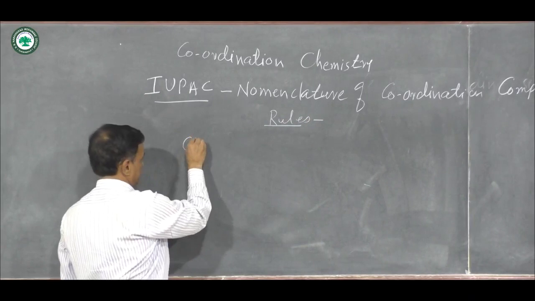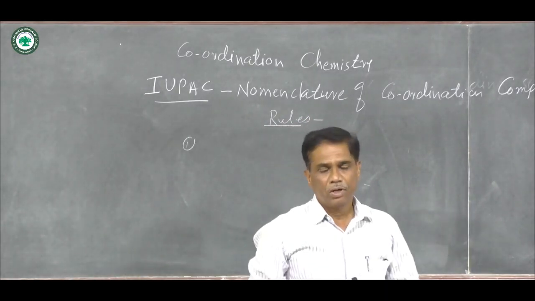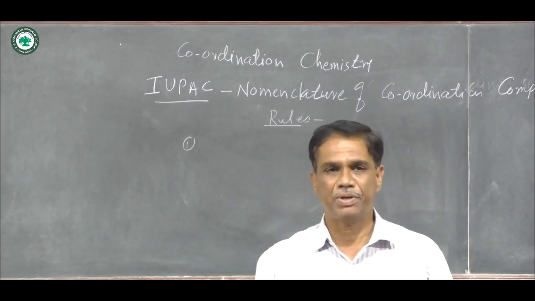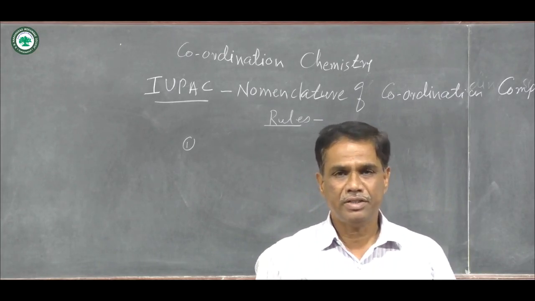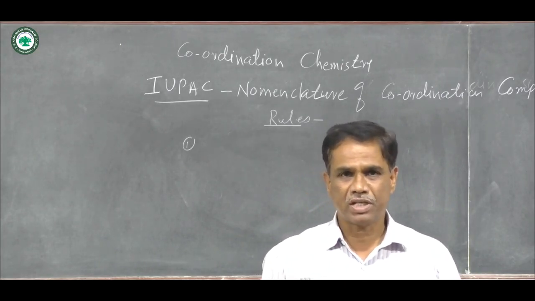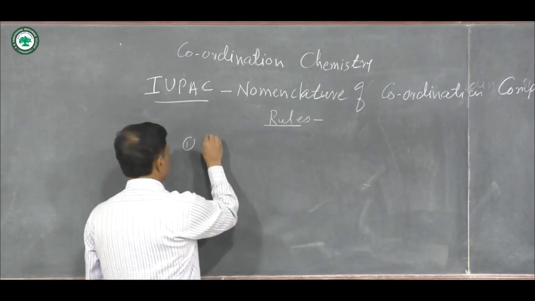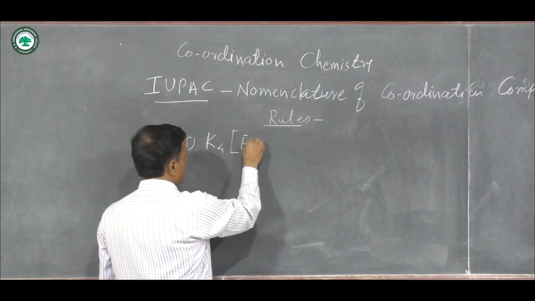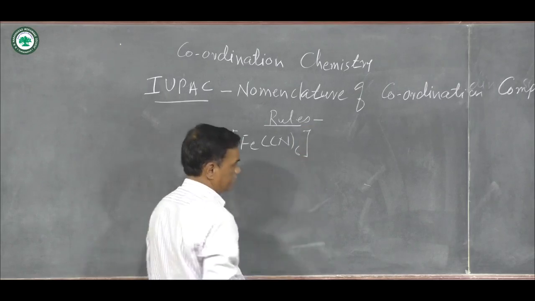The first rule is, when the complex is in anionic form and cations are present, then first the cation is named and then the complex ion is named. For example, suppose there is a formation of K4[Fe(CN)6].